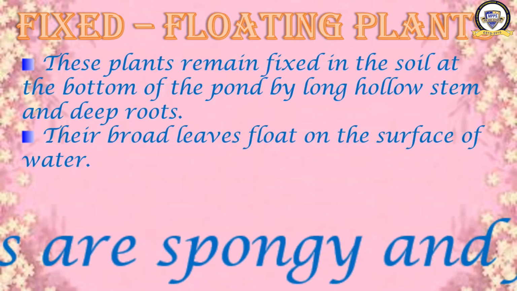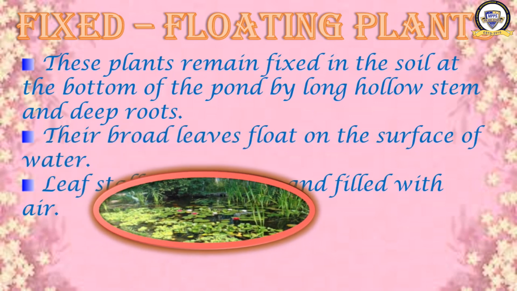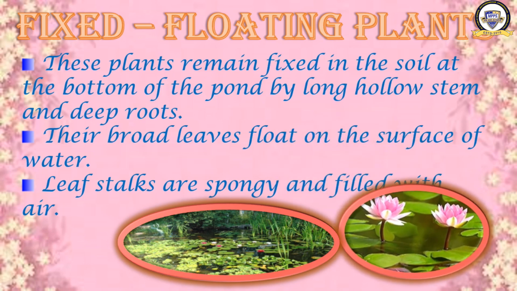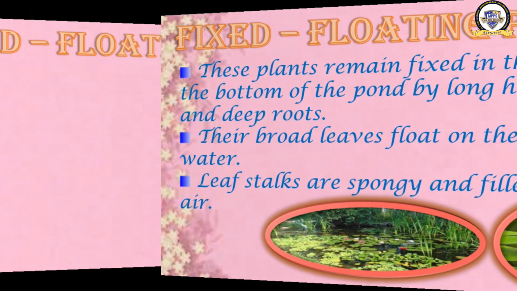Okay. Leaf stalks are spongy and filled with air. The leaf stalks of these plants are spongy and filled with air. So they don't face any problem of air also. Have a look at the photographs. These are aquatic plants like water lily. Many types of plants have been shown here. Okay, now I'll tell you something more about the fixed floating plants.